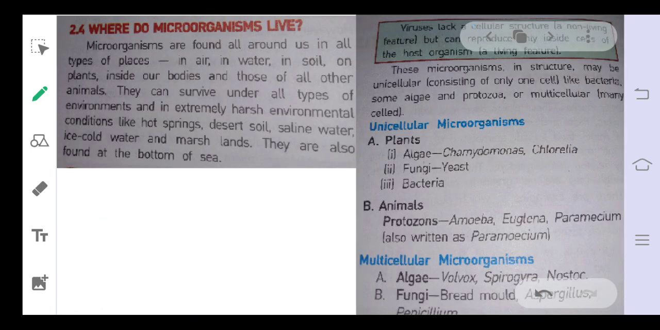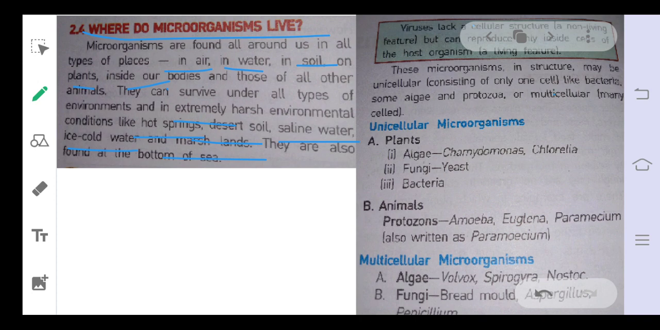Okay, then where do microorganisms live? That we had already discussed. They can be present everywhere, in all conditions. They can be present in air, water, soil, plants, inside bodies, and everywhere, and in different types of climate and temperature, like extremely harsh environmental conditions such as hot springs, desert soil, saline water, ice cold water, and marshy land. They can be found everywhere.